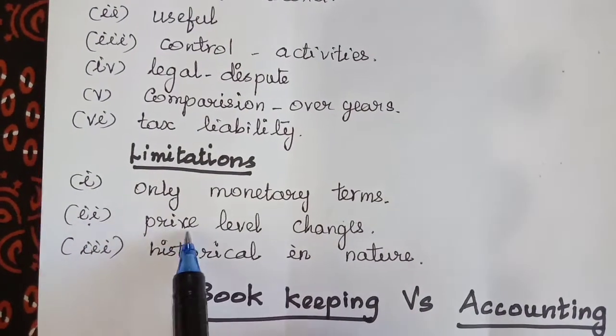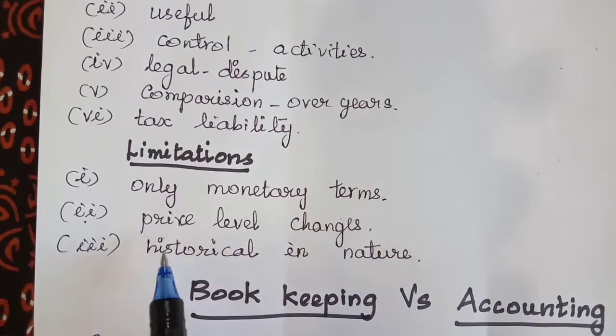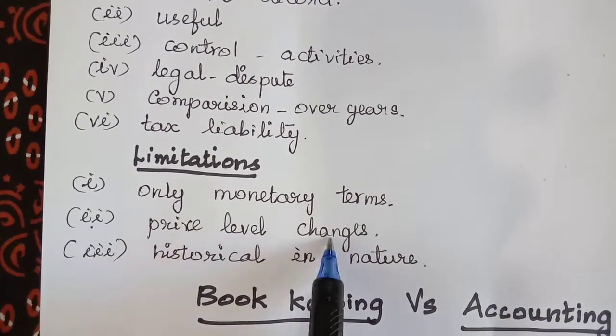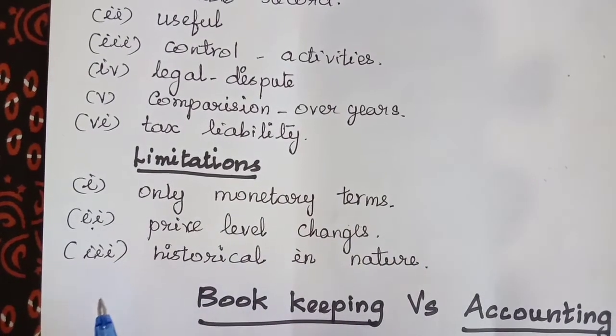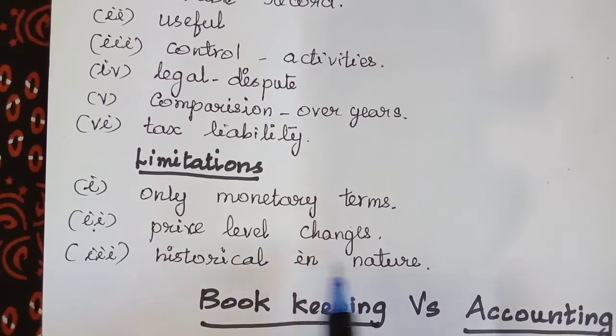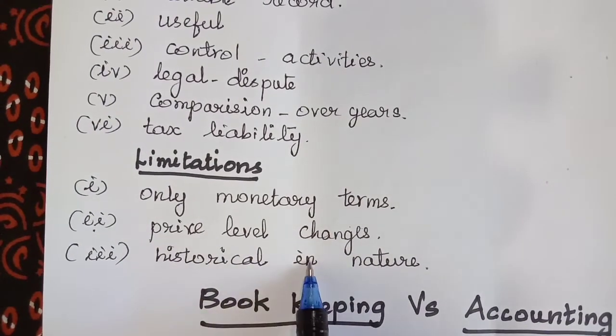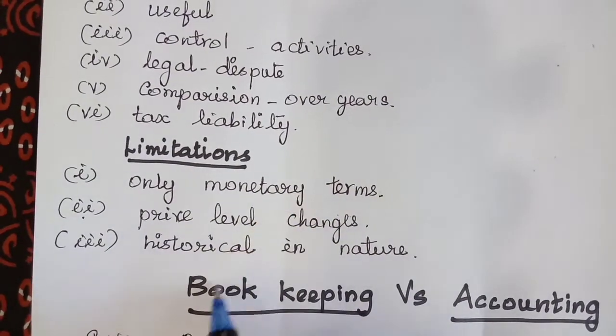Second one, price level changes are not taken into account. So in the market there will be price changes. So that will not be taken into account because the business data is recorded historical in nature. That means only past data is recorded. So these are the three limitations of bookkeeping.